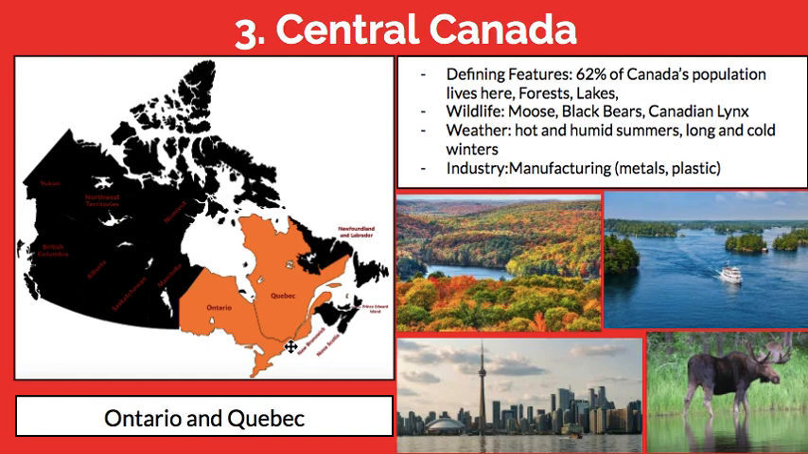As you know, since we live in Central Canada, there are hot, humid summers and very long and cold winters. For industry or jobs, there is a lot of manufacturing, so different jobs like creating metals and plastics. These are the more popular jobs. And almost forgot, the wildlife includes moose. You can see one right here, a big moose, as well as black bears and Canadian lynx.